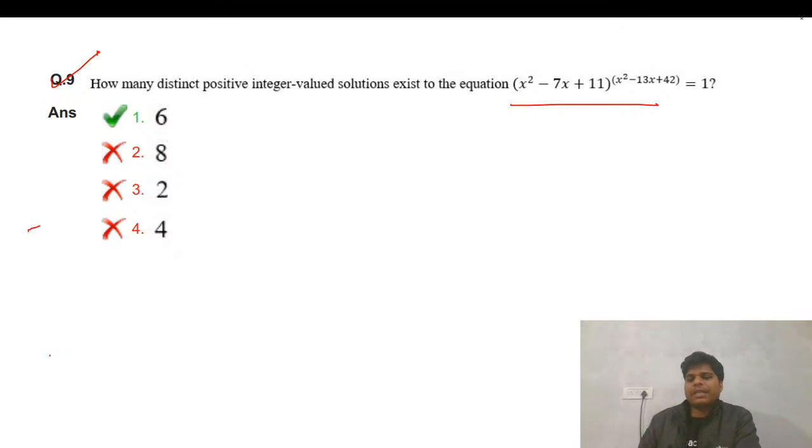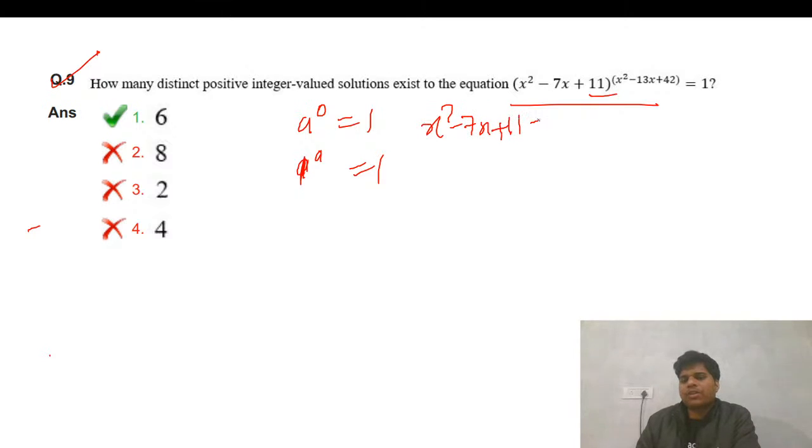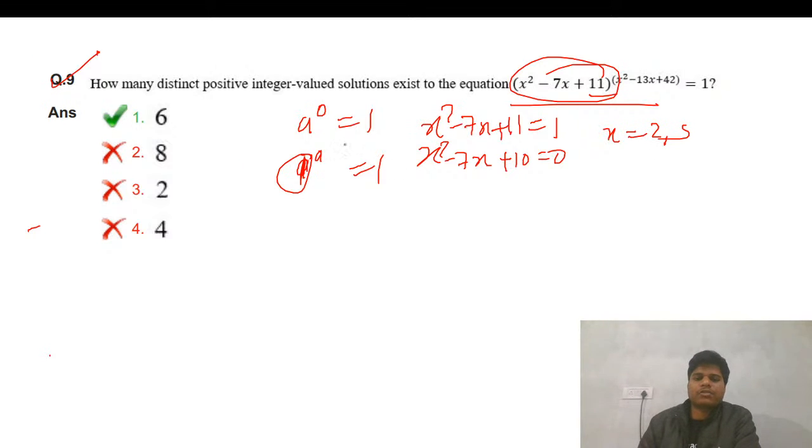If we check this, we know that if a to the power 0, that is 1. If 1 to the power a or anything, that will be 1. So x square minus 7x plus 1 equals 1. Let's take first the scenario when this is 1. So that is x square minus 7x plus 10, no? So we are getting x equal to 2 and 5.